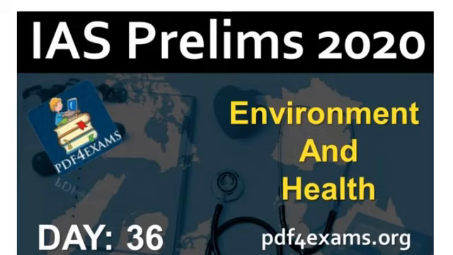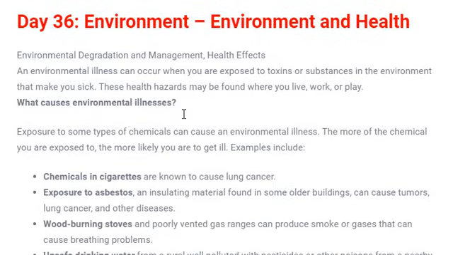So environment is a topic that we are reading, and in this video we will be studying about environment and health condition. Everyone knows that humans have some basic necessities. What are those basic necessities? Food, this is very much clear. Next is shelter, or you can say home. And the third major requirement that every individual has is health. If any individual's health condition is okay, life would be very smooth. Fine. So let's start the video and see what we will be covering in this video.